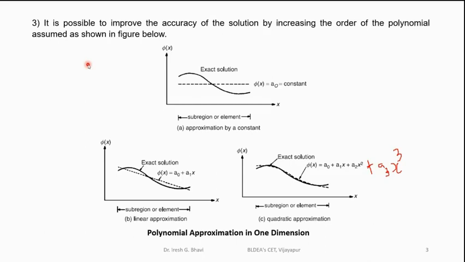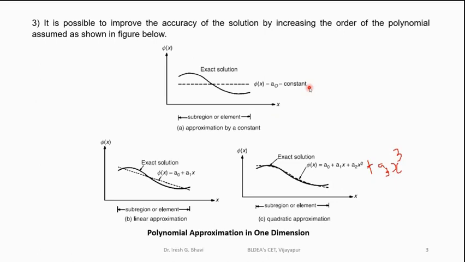And there is one more method, that is by increasing the order of the polynomial assumed in the displacement model. This is one more method to improve the accuracy. So you have to choose any one method, either by increasing the number of elements or by increasing the order of the polynomial. When you increase the order of the polynomial, those elements are called higher order elements. By using higher order elements, you can get more accuracy.